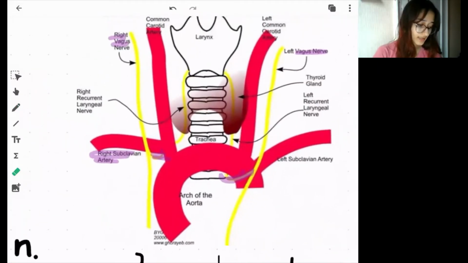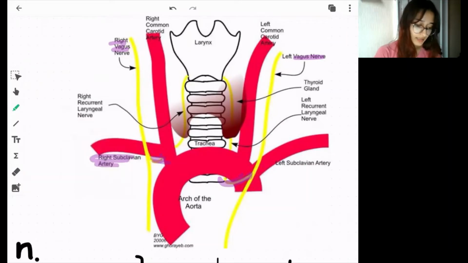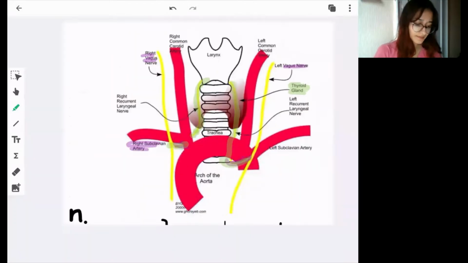So again in this picture, I'll use a different color. This is the left recurrent laryngeal nerve. This is the thyroid gland. It is traveling posterior to the thyroid gland. And this is the right recurrent laryngeal nerve. It is traveling under the right subclavian artery, and it is also traveling posterior to the thyroid gland to then supply the laryngeal muscles.